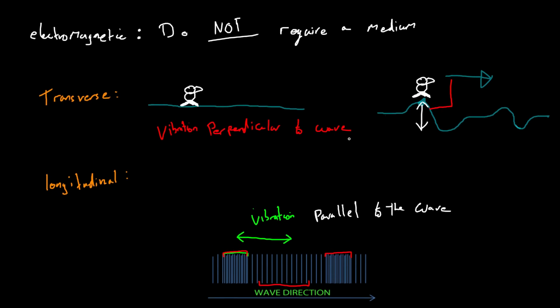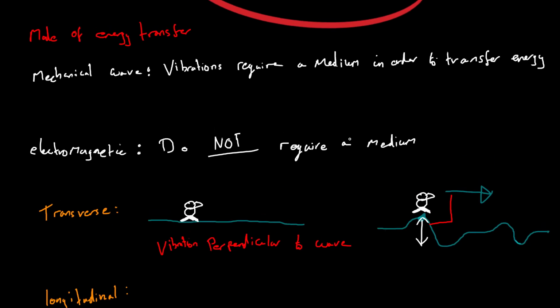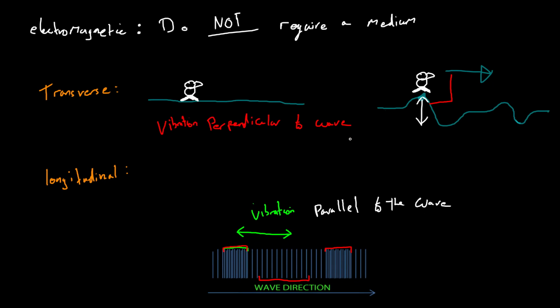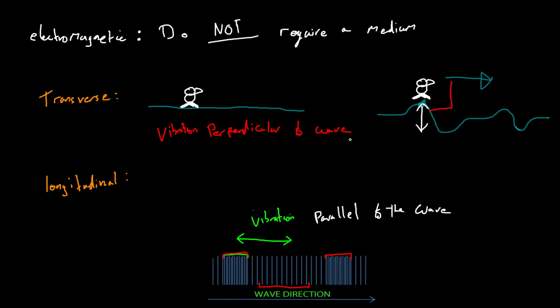Okay, now the last point I want to make is that longitudinal and transverse waves are not separate from electromagnetic and mechanical waves. Now a transverse wave, both mechanical, let's do this in a different colour. So here we go. Let's do it in blue.